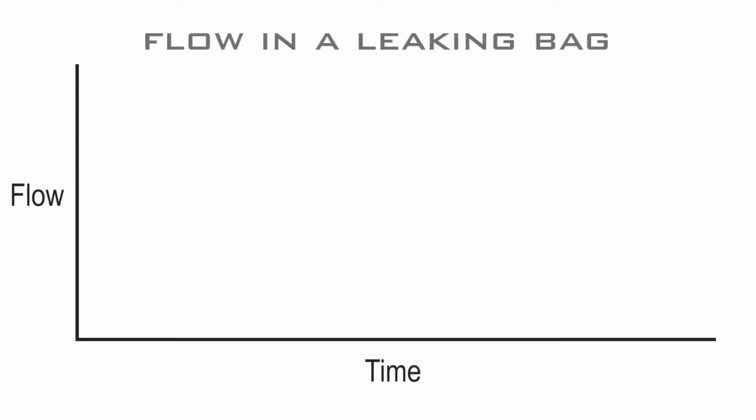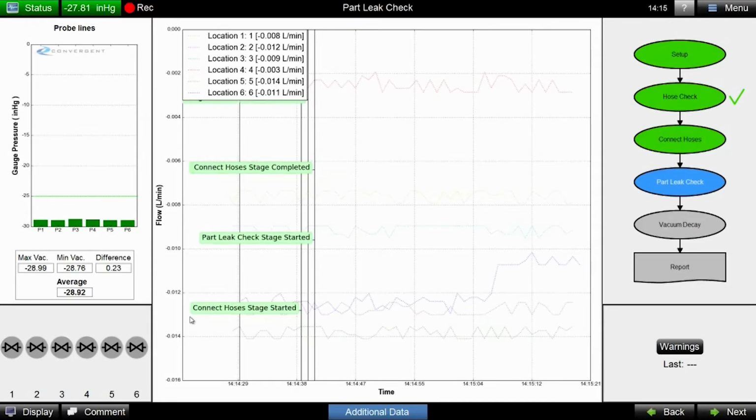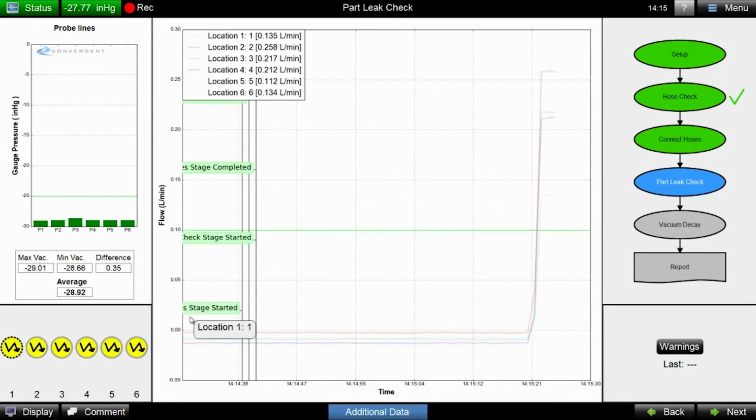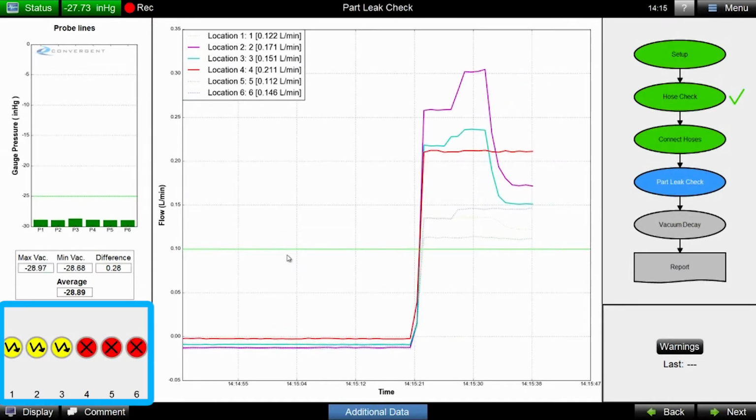When a bag is leaking, we would expect flow rates to fall to the point at which air is leaking into the bag at the same rate it is being removed by the vacuum system. The plot should show falling flow rates before the specific ports level out. Here we see this demonstrated in COHO. When the flow rates stop trending downwards, the stoplight indicators for the affected ports begin signaling failures.